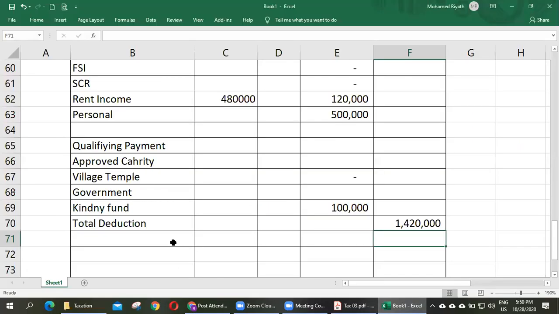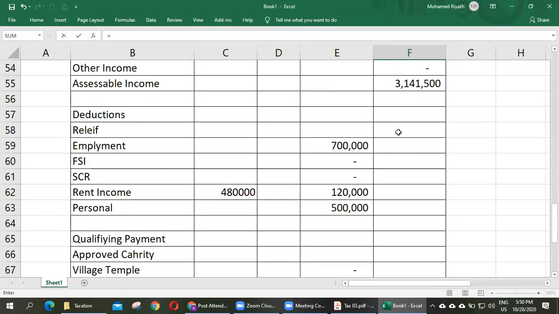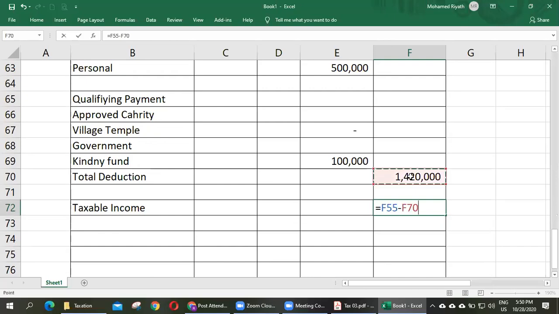Taxable income equals assessable income minus deductions. Right. Good. Now tax. Now we will calculate tax.